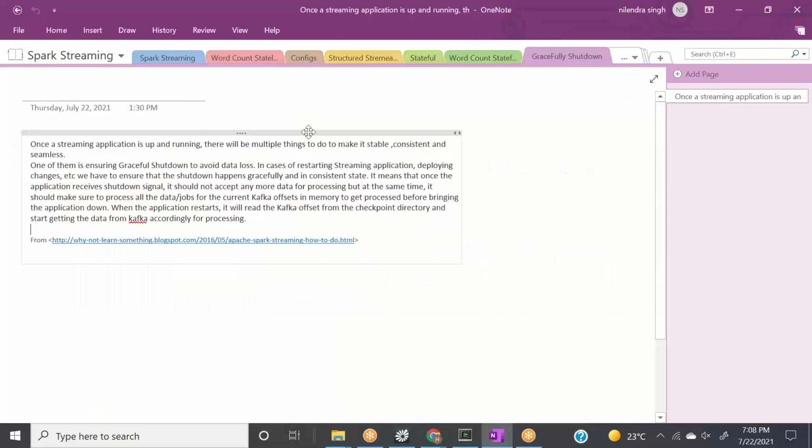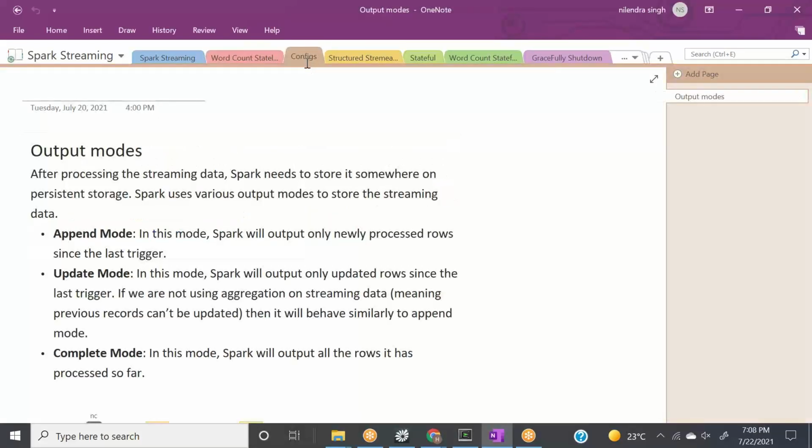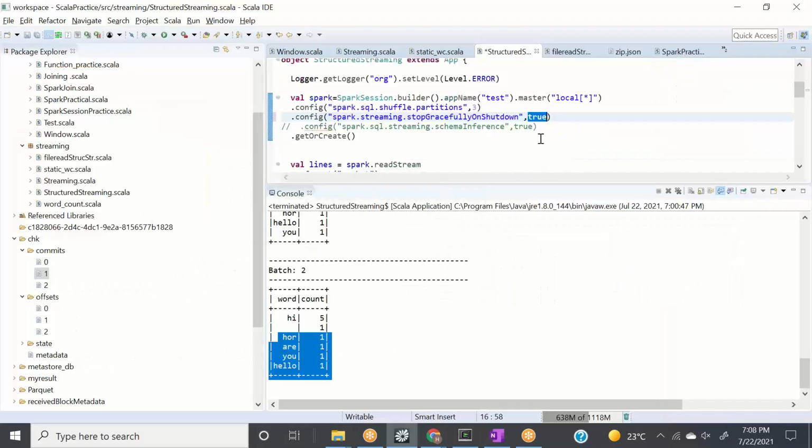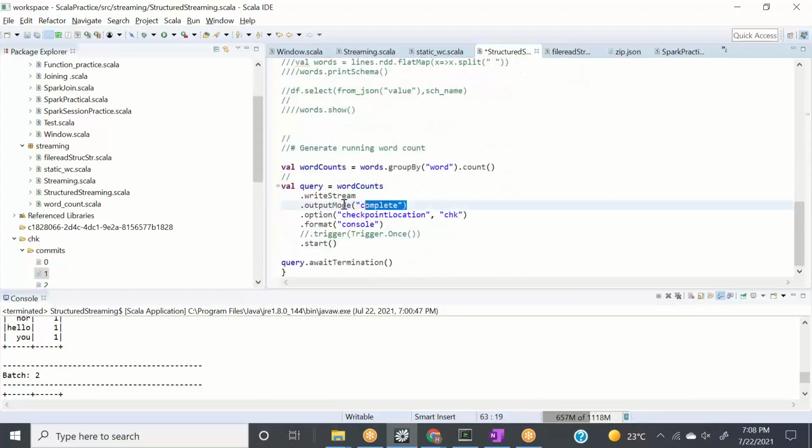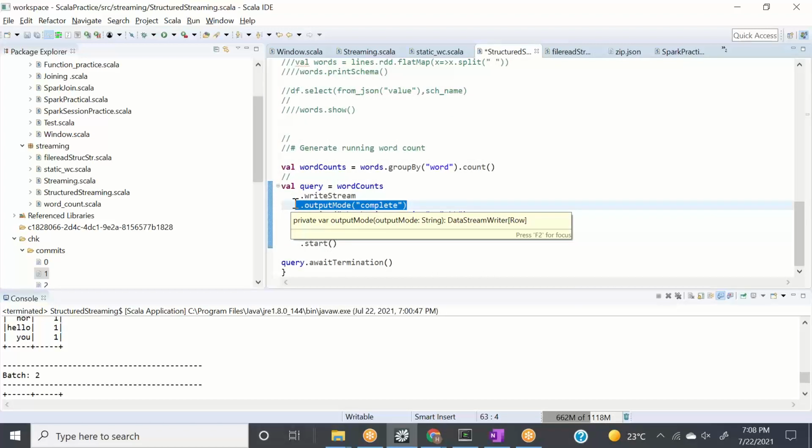Now let's go ahead and see. I was telling you guys that there is append mode, update mode, right? This is what I was promising you, that I will tell you in 2 minutes. So when you're writing data to some sink, there are 3 modes in which you can write data. I think I have covered these modes as part of the structured API, but let's cover them here in some way.